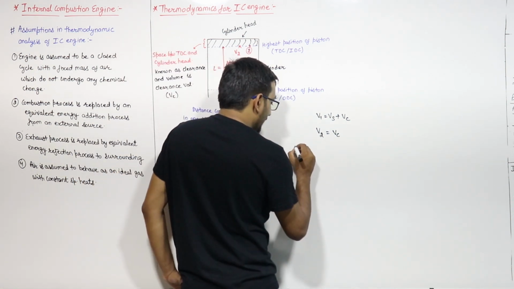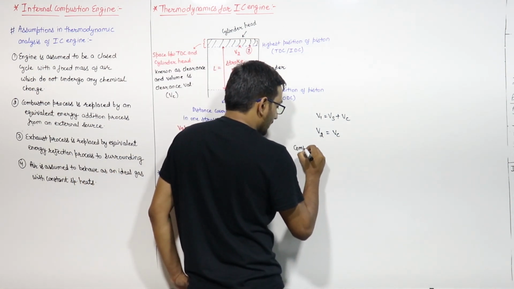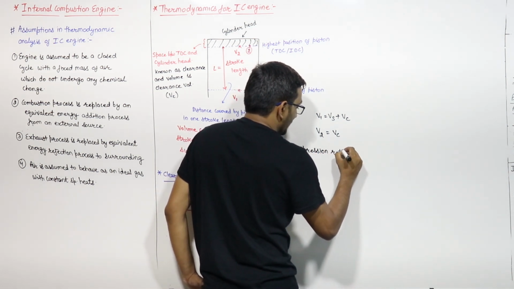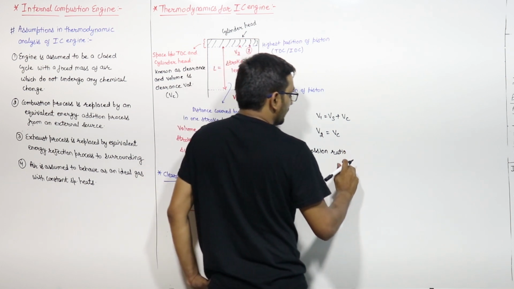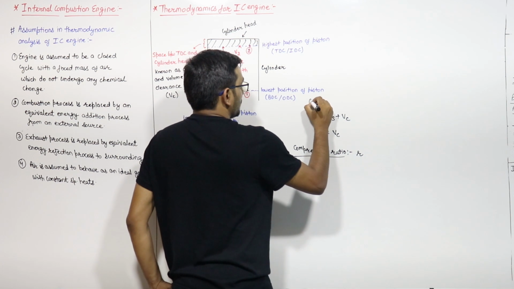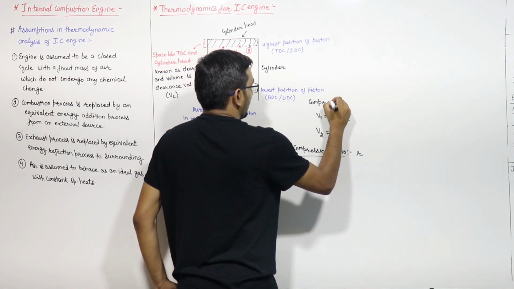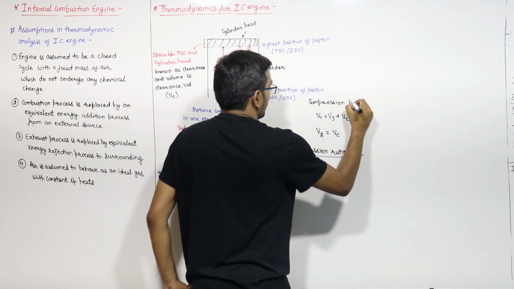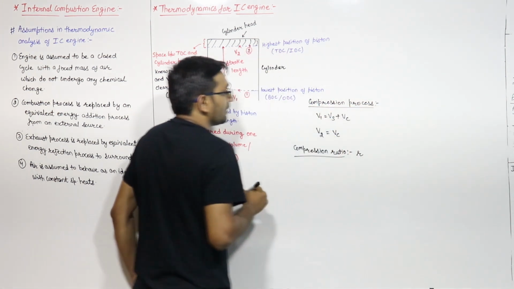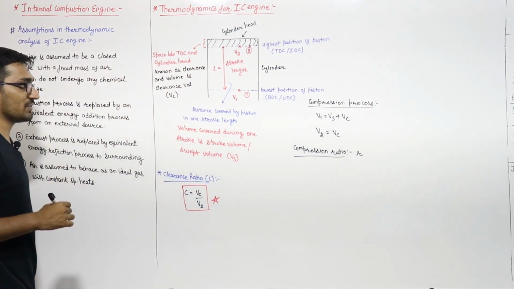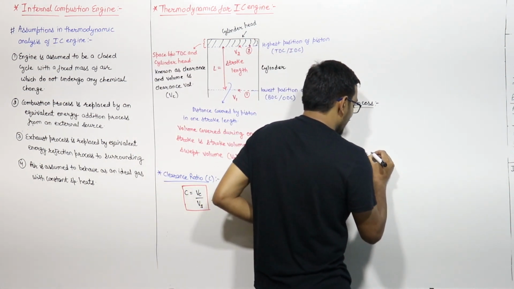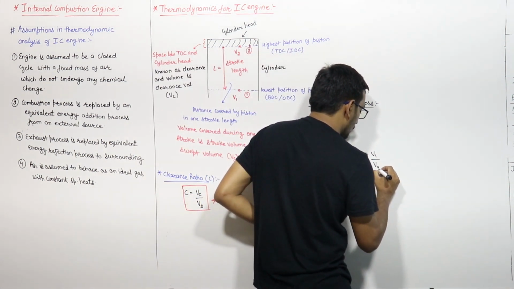Then we define a term known as compression ratio, denoted with the letter R. This is for the compression process, when the air fuel mixture is compressed with the help of the piston. Compression ratio R is defined as V1 upon V2.